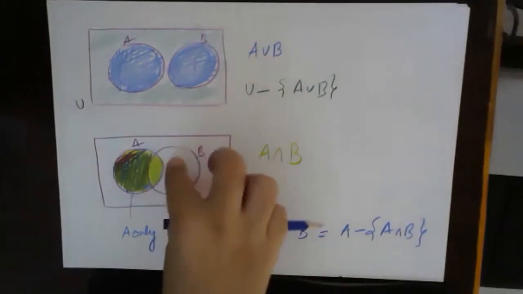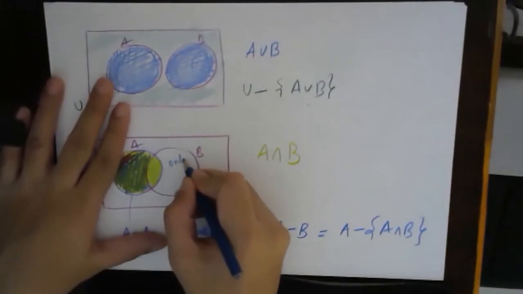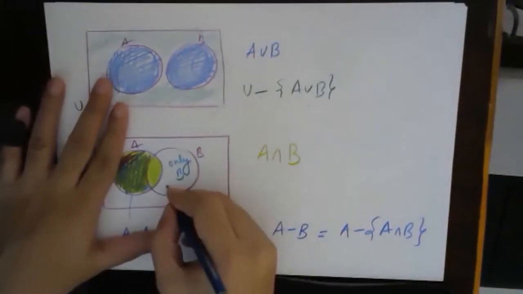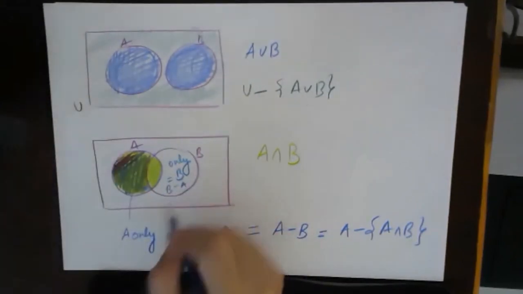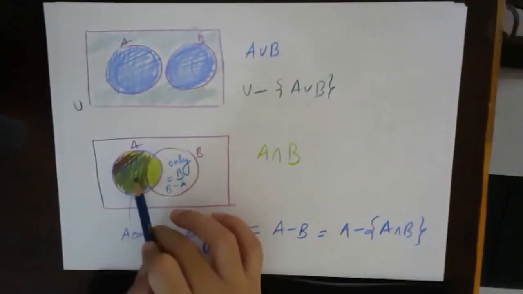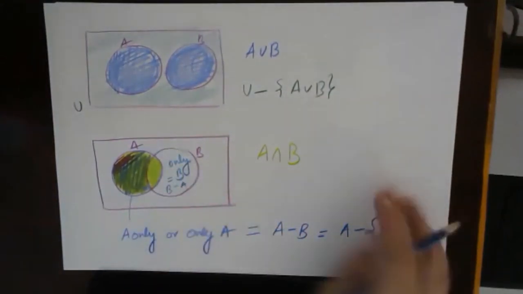Okay. So similarly, we can show what this part is. This part will be nothing but only B, or B minus A. This will be only B or B minus A. But this part was only A. So this part will be only B. Fine. So I will just show it once again.